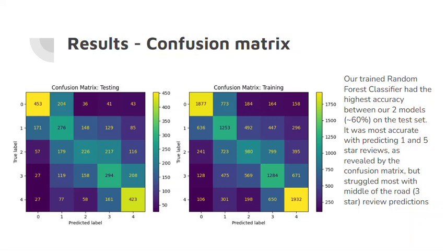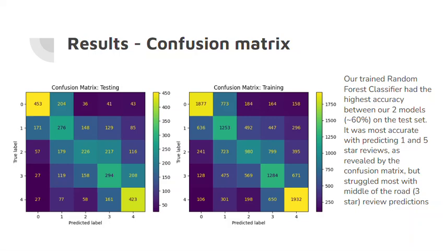Our model does struggle with more middle of the road, 3-star in particular. So on the extremes, it's fairly accurate, but it loses points toward the middle. There's definitely room for improvement there. But in our models' feature importances, we found that user ratings and business ratings on average weighed significantly.